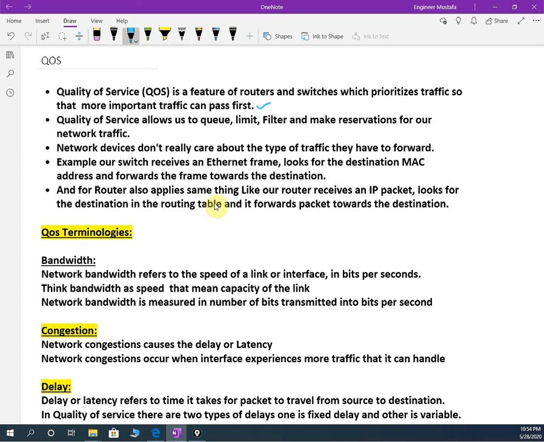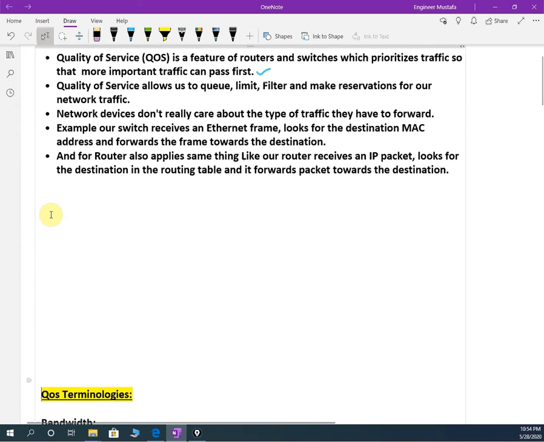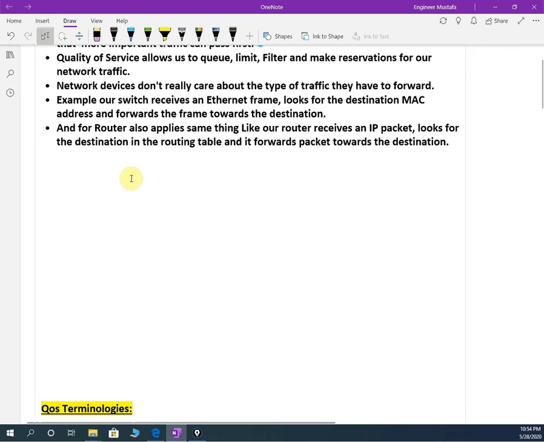Okay, so let me draw some diagram here. After that I am going to teach you about quality of service terminology, but before that, let me draw a diagram and give some space so you will have more idea about quality of service.